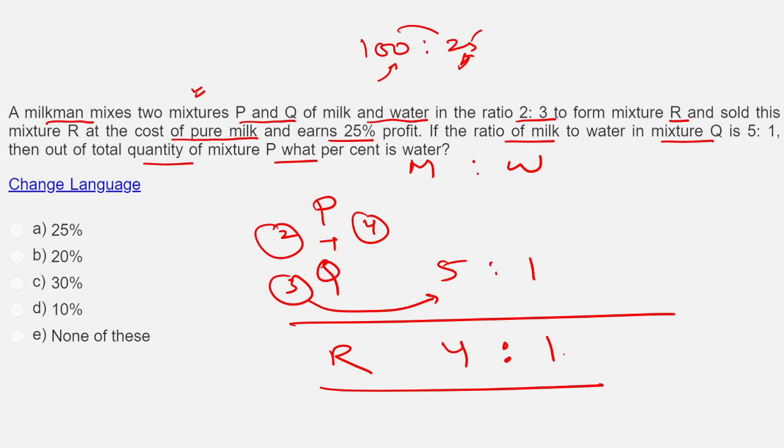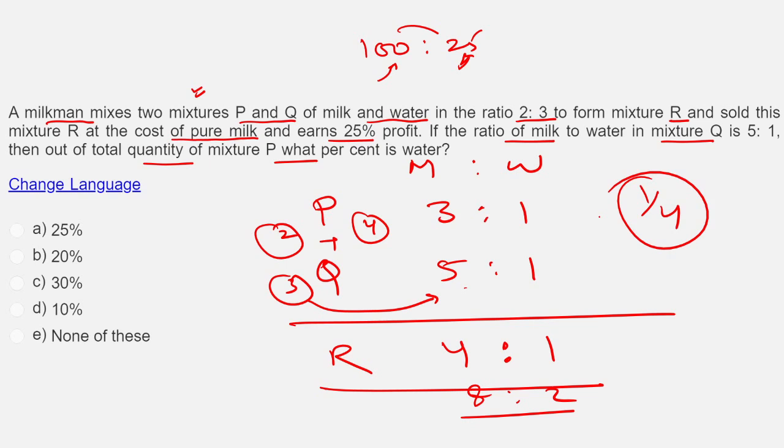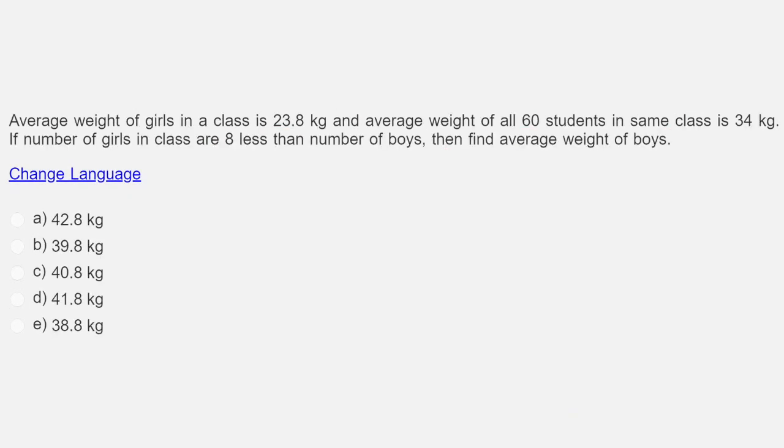So make this 4:1 into 10. What I'll do? I'll make this 8:2. To make this 8:2, 5:1 is coming from here. Then the remaining 3:1 is coming from P. Simple. 1/4 is the water. That's 25%. Simple question. Chalo, let's move to the next one.